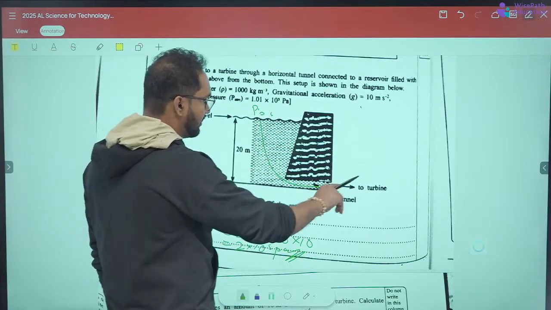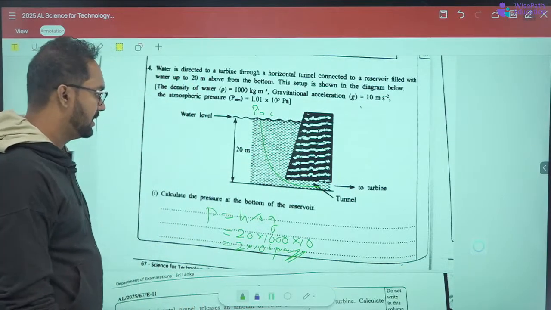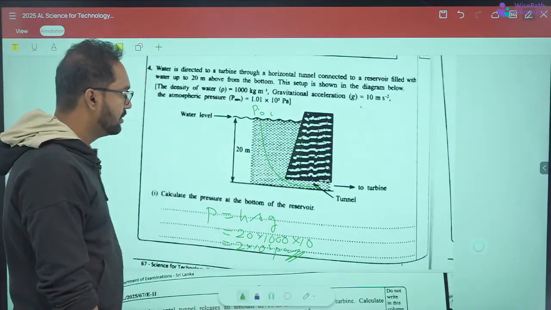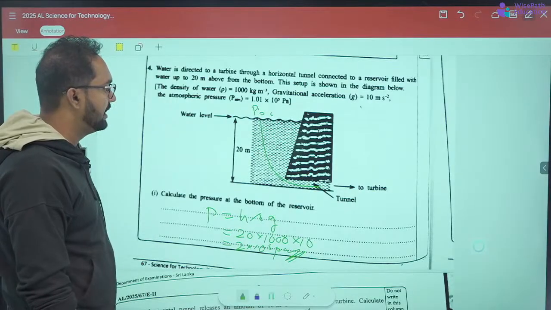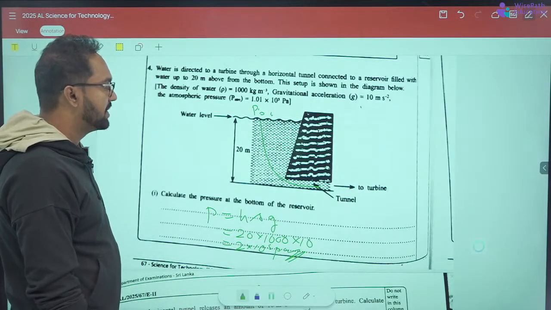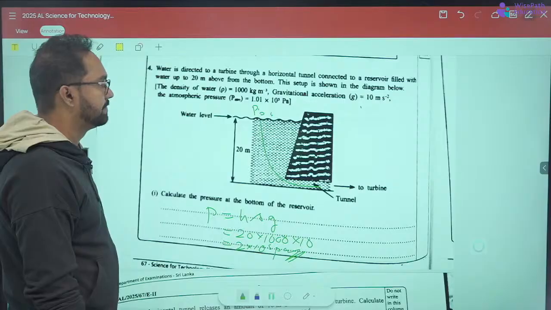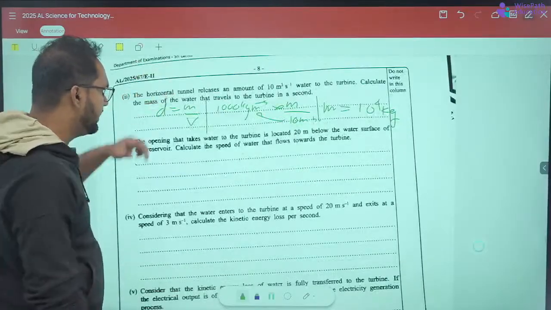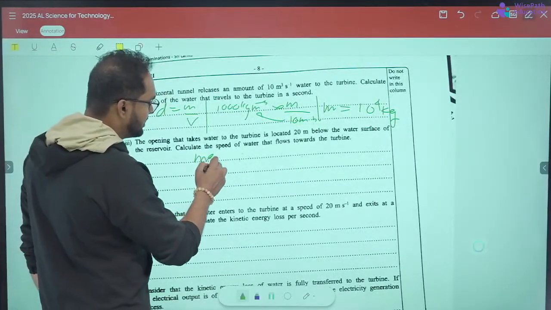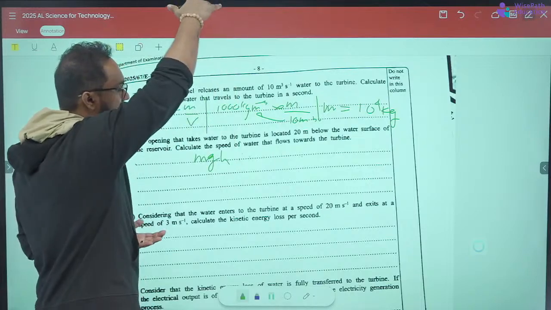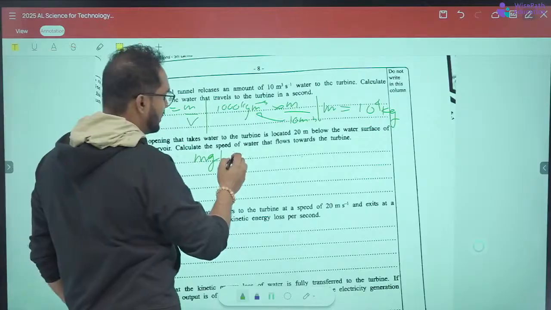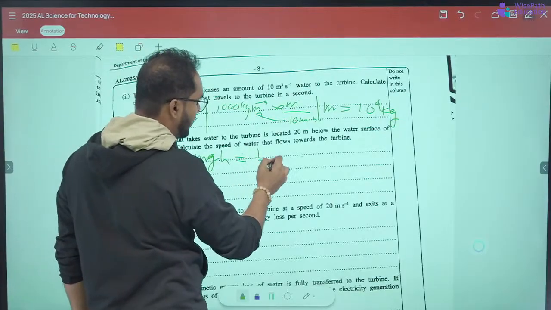mgh is directly converted to half mv square, right? So we'll have to ignore the atmospheric pressure here. Get it? We have to ignore the atmospheric pressure here. So ignoring atmospheric pressure, we can apply mgh of the 20 meter height water stream, which is converted into half mv square.